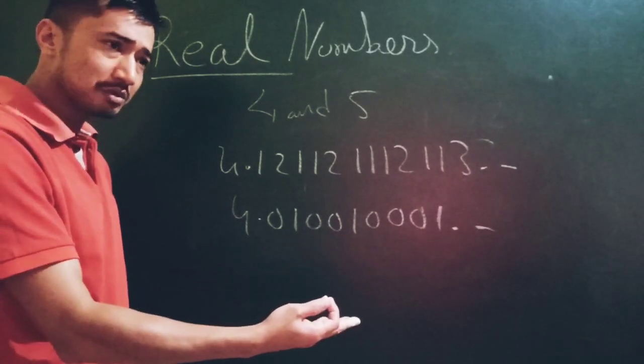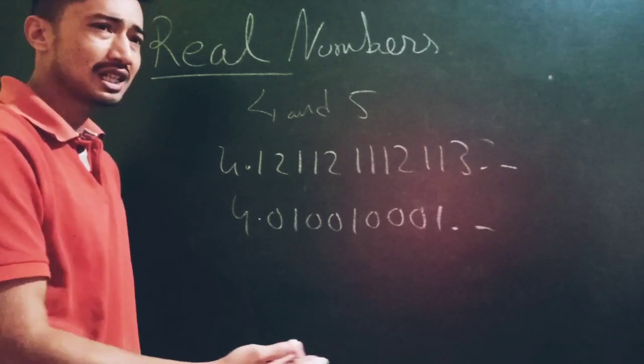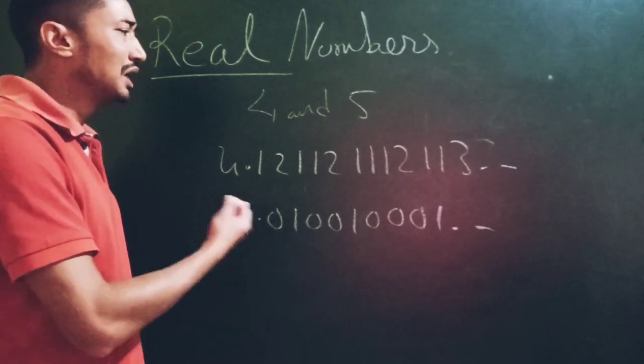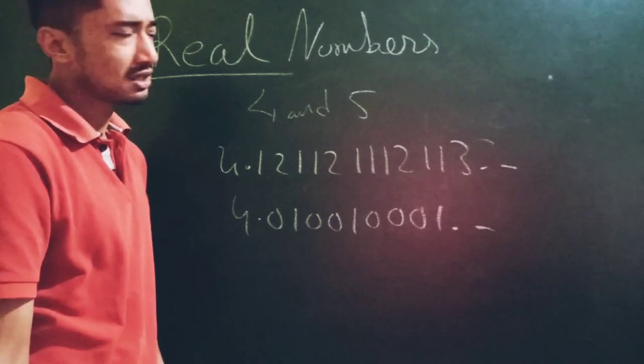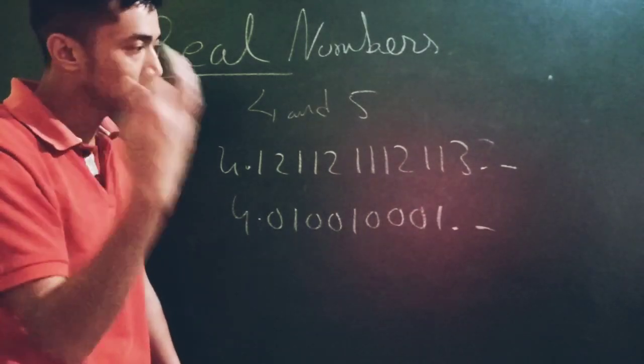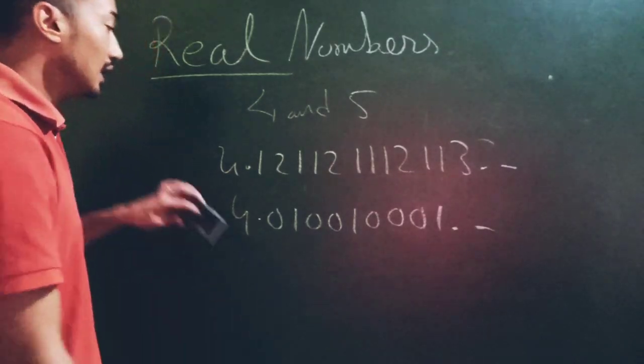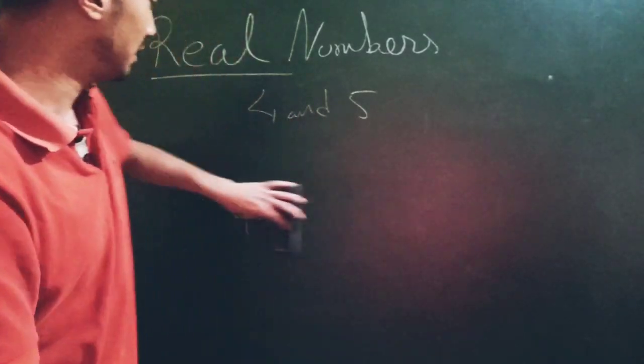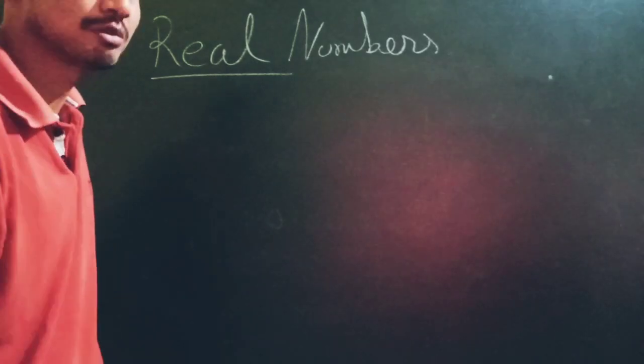So now you must be thinking, then in that case, in class 9, why do we use so many formulas to find rational and irrational numbers? You do not need that. It's as simple as that. That's the concept, and that should be enough. So I believe that the concept between rational and irrational numbers is clear.